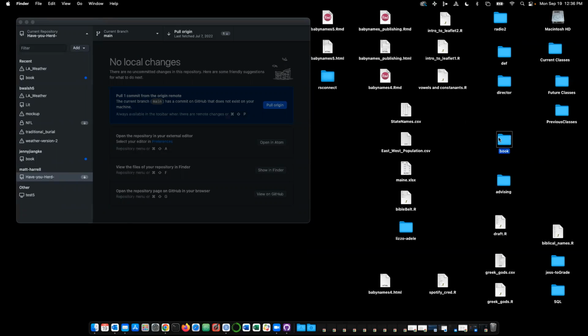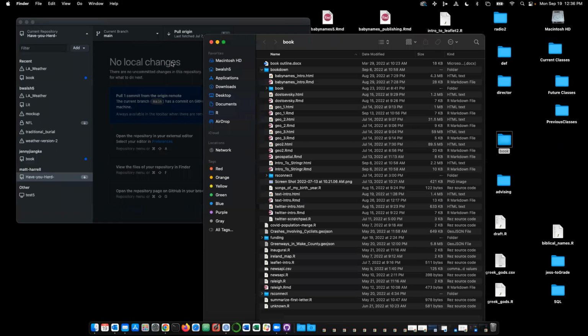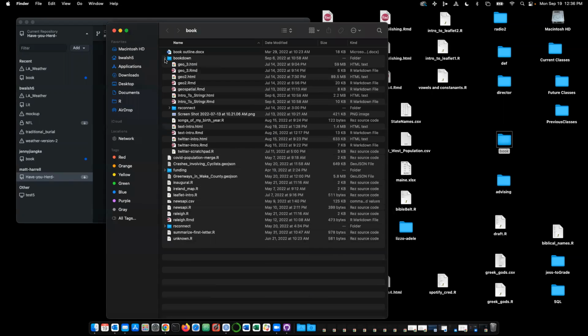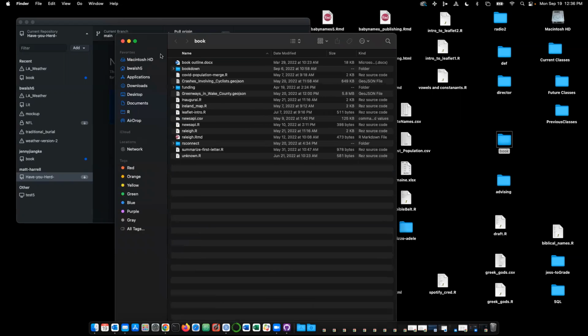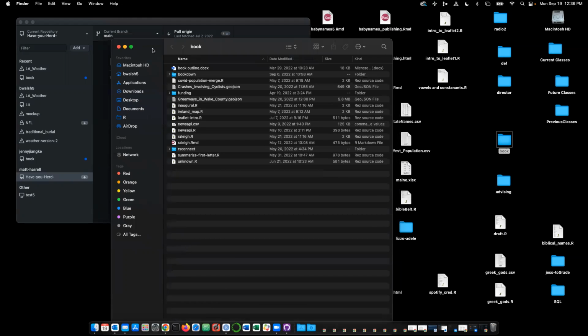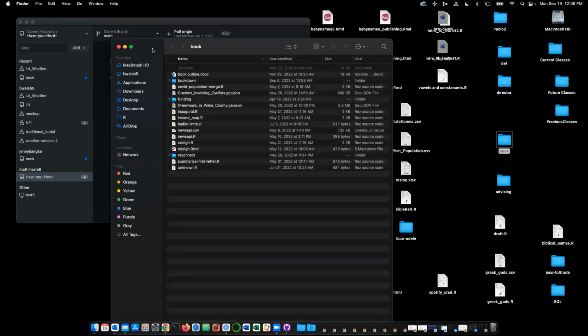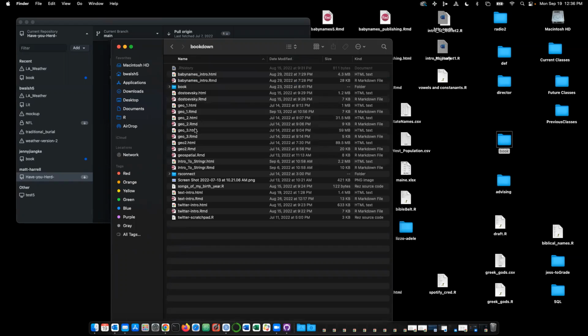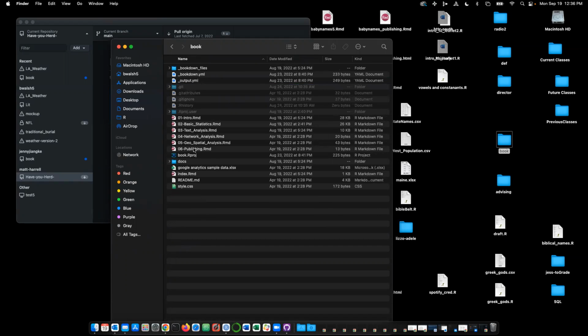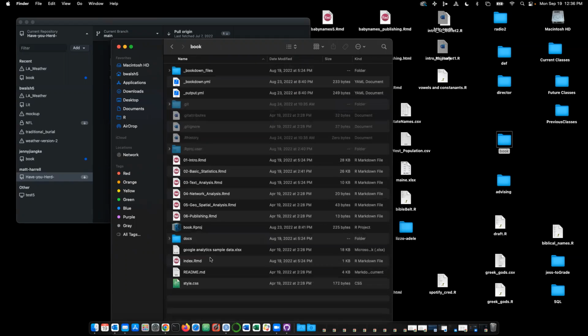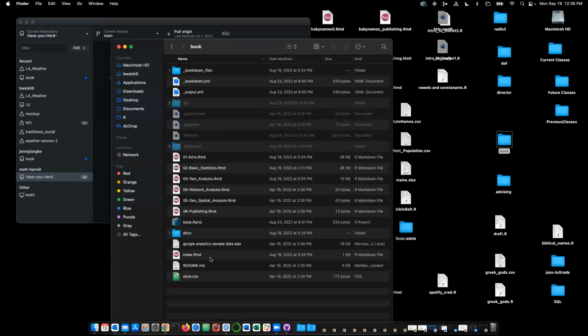Here is my folder for the book that Jenny and I are working on. And this is a Git repository. What I'm going to do is hold down Shift Command and hit period. And you might see a few new files pop up, but they're kind of hidden. You go in here, and in here, this is where the actual project is. And I'm just zooming in a little bit so y'all can see this clearer.